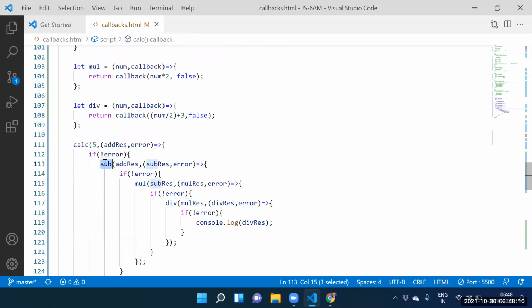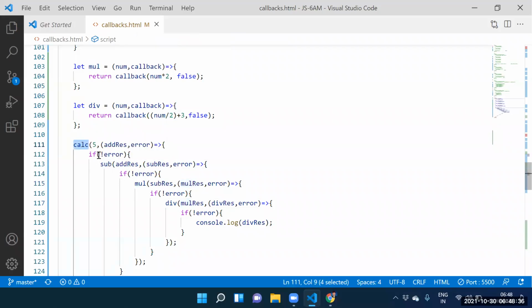Guys, explain once again here. Subtraction function needs what? Add result. Add result comes from where? Guys, say this one. Multiplication function needs what? Subtraction result. Subtraction result comes from where? Sub function. Guys, division function needs what? Multiplication result, coming from where? Multiplication function. So guys, one function depends on another function now.